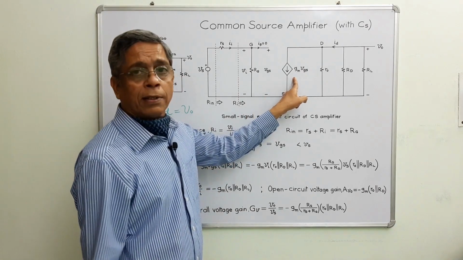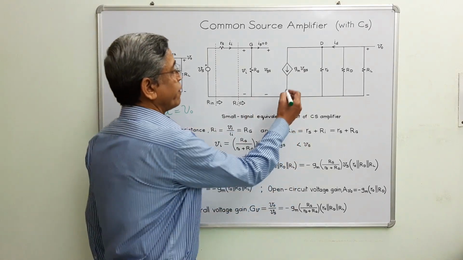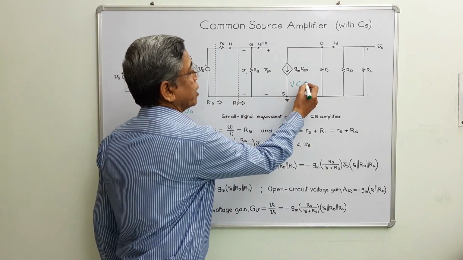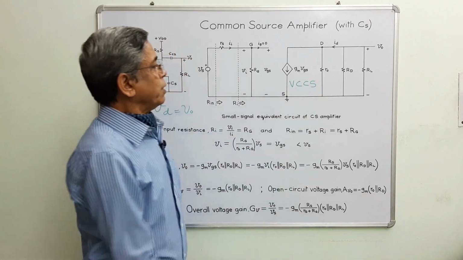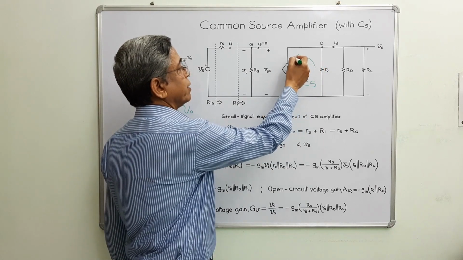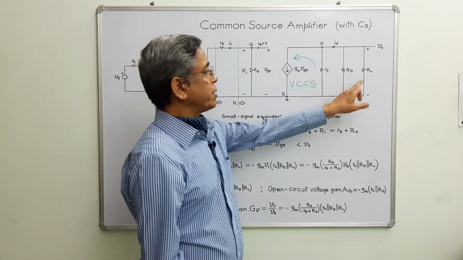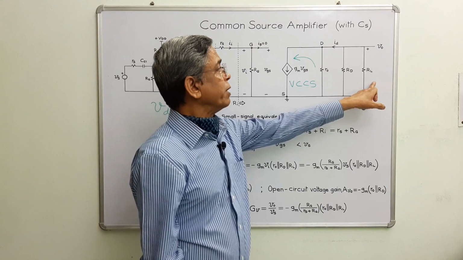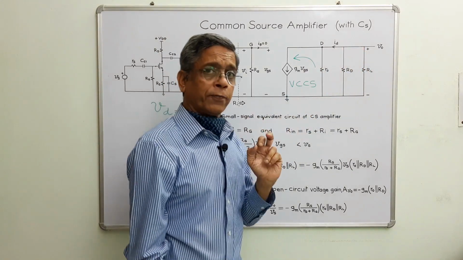And this is the current source, in fact a voltage controlled current source, and the direction of this current in this loop will be anti-clockwise. And these 3 resistors are connected in parallel between drain and source.